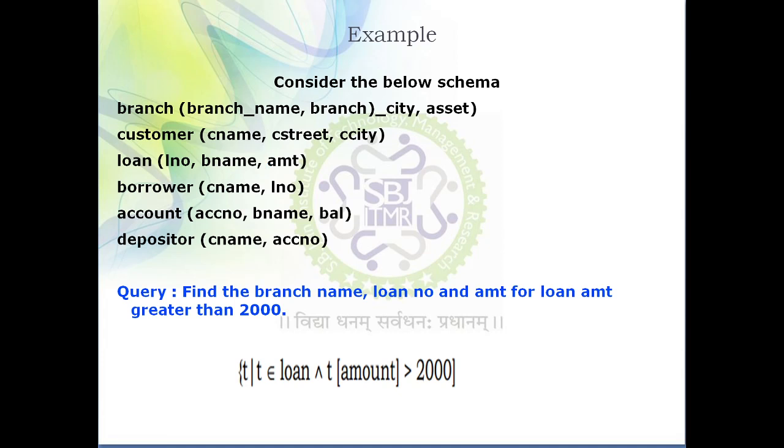So in this case my query is very simple. I need to find branch name, loan number, and amount of a loan whose loan amount is greater than 2000, and this query we need to solve with the help of tuple relational calculus.